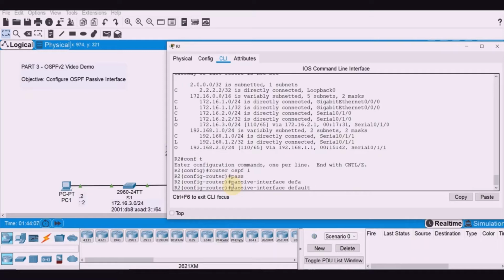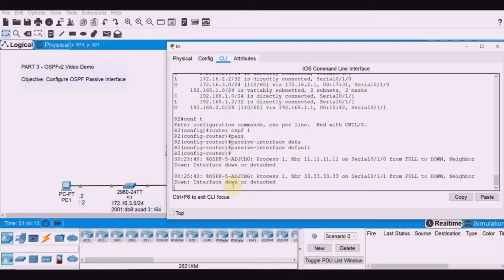When you do this, all the interfaces on R2 will be put into passive interface. In that case, we have some sort of notification: from full to down. See this? Full to down. So neighbor down, interface down, or detached.